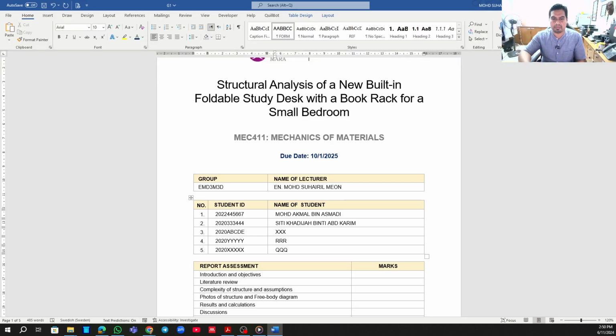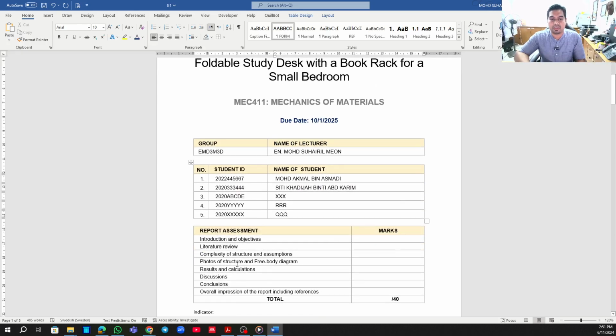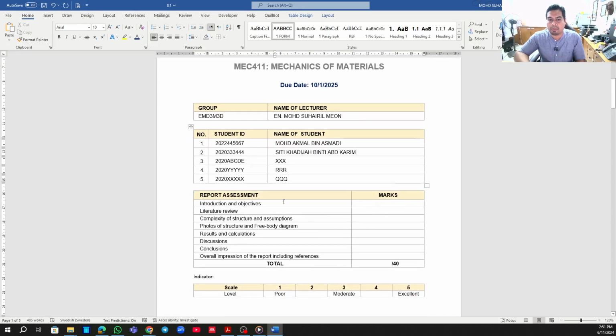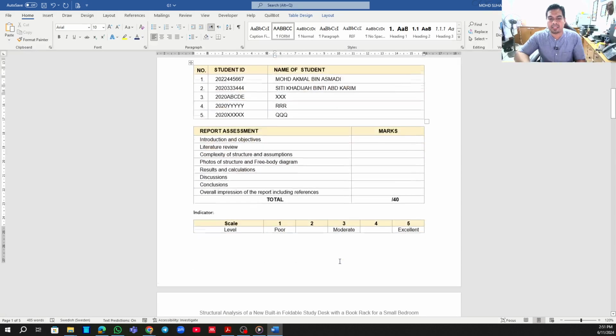This is just an example, and then you fill in everything up to student member number 5, and make everything capital letters, so that I know this is your group, and your marks will be according to the student ID and name. Don't change anything else because this is for my reference. I will put a mark here once you print it, so it remains empty.